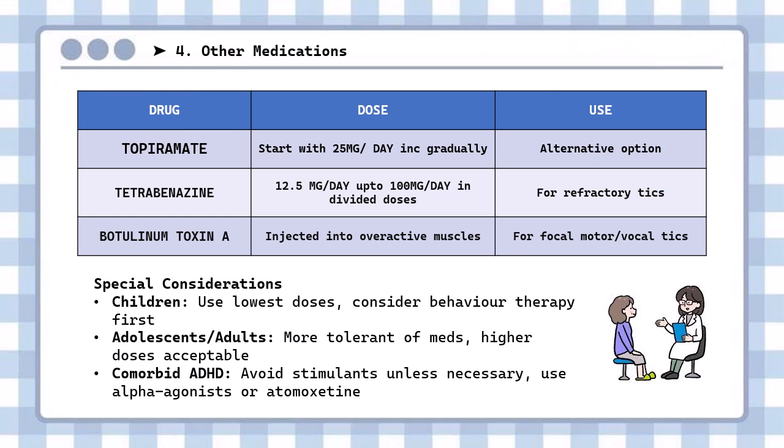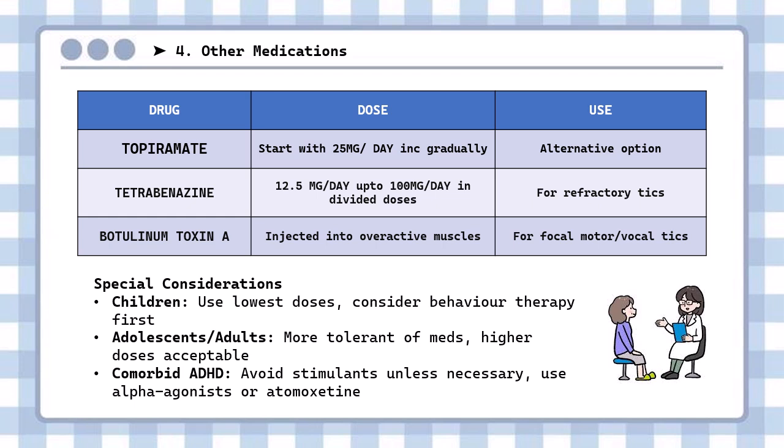Other medications include topiramate, tetrabenazine, botulinum toxin A. Topiramate is an alternative option. Tetrabenazine is for refractory tics. Botulinum toxin A is for focal, motor, or vocal tics. In some patients, there is more prevalence of vocal tics which appear almost immediately one after another. In those cases, botulinum toxin A is used.